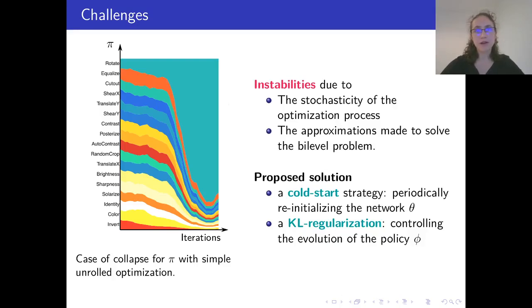If we naively apply standard optimization techniques, we observe that the model usually collapses as illustrated here. This observation motivated our contributions that are the following: a cold start strategy with a periodical reinitialization of the network, coupled with a KL regularization controlling the evolution of the policy phi.